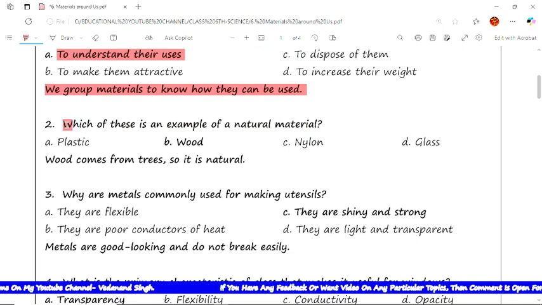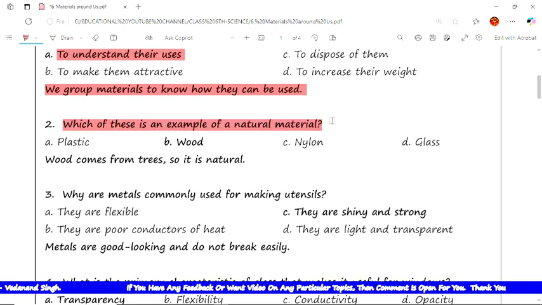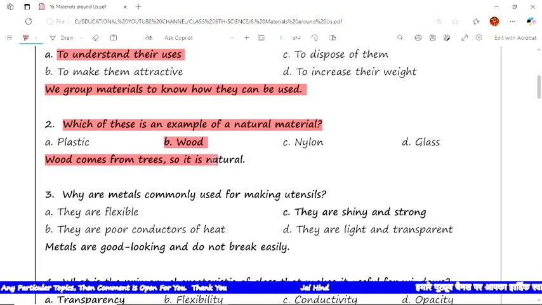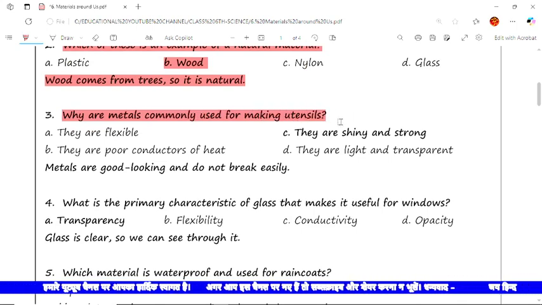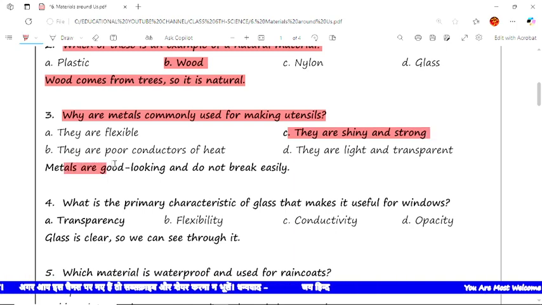And the next is which of these is an example of natural materials? That is wood. Wood is a natural material because wood comes from trees, it is a natural resource. The next is why are metals commonly used for making utensils? It is because they are shiny and strong, because metals are good looking and do not break easily.